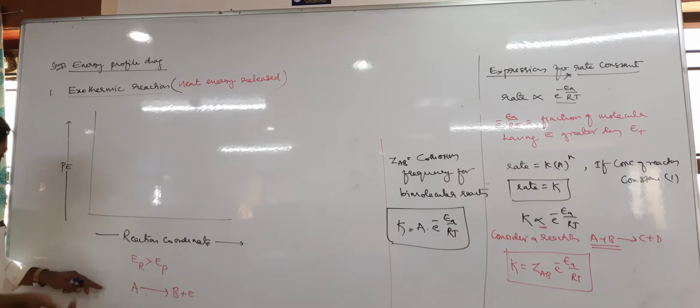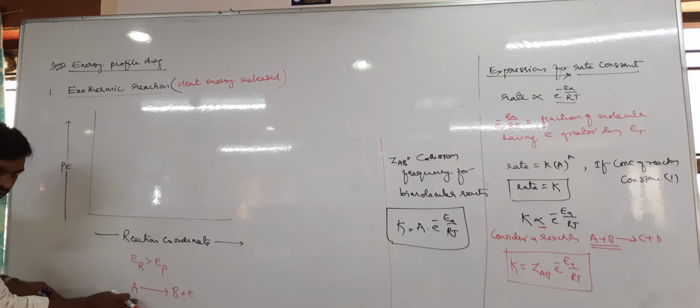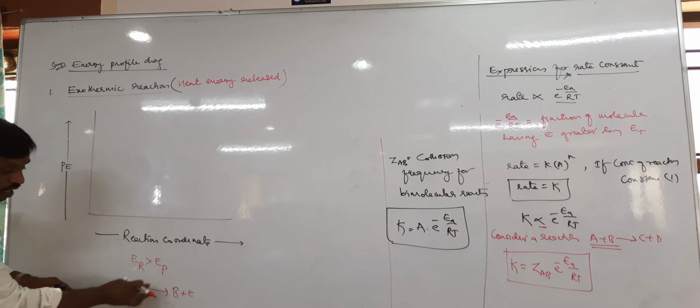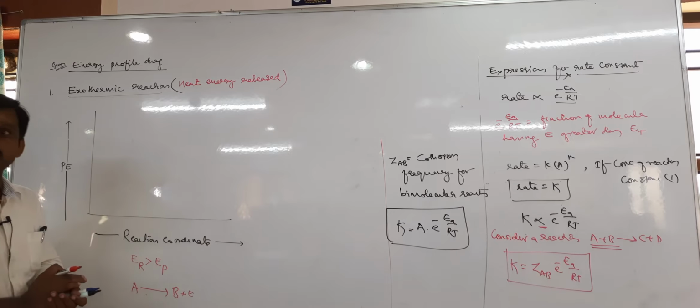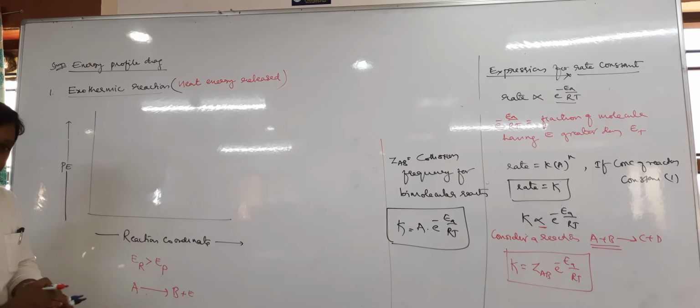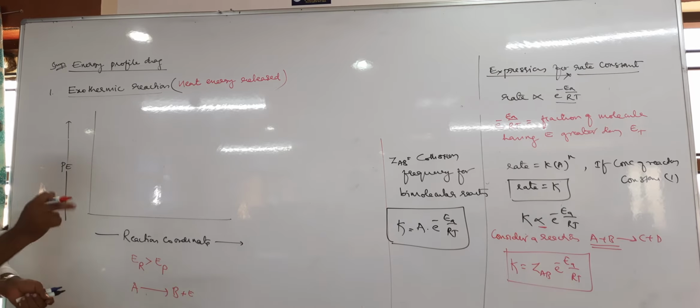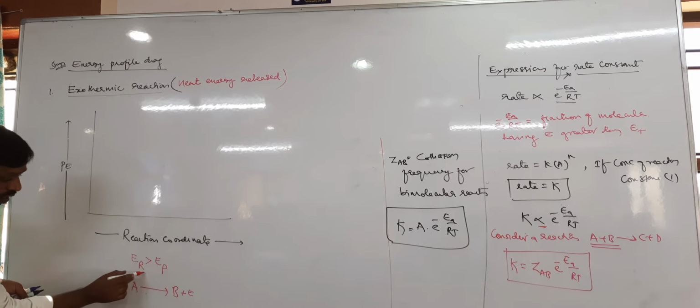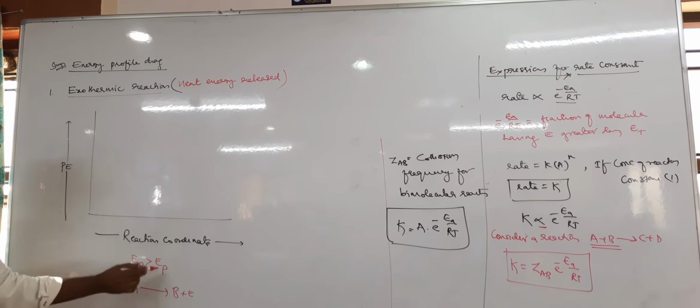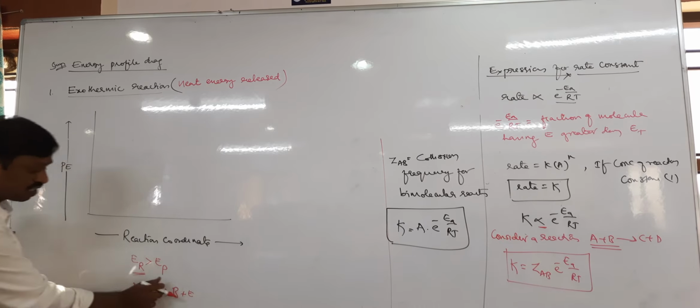If the energy of the reactant is less, can it release energy? No. Because it is exothermic, energy is released, so the energy of the reactant must be more than the energy of the product. Only then is this possible.